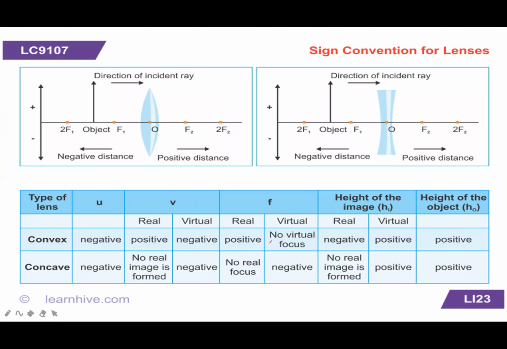Now, direction of incident ray. This part is for lenses. So when we start the lenses topic, we will do it. Now leave it.